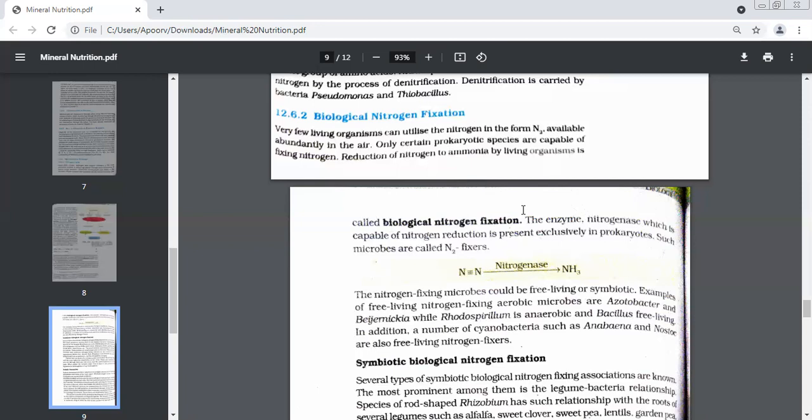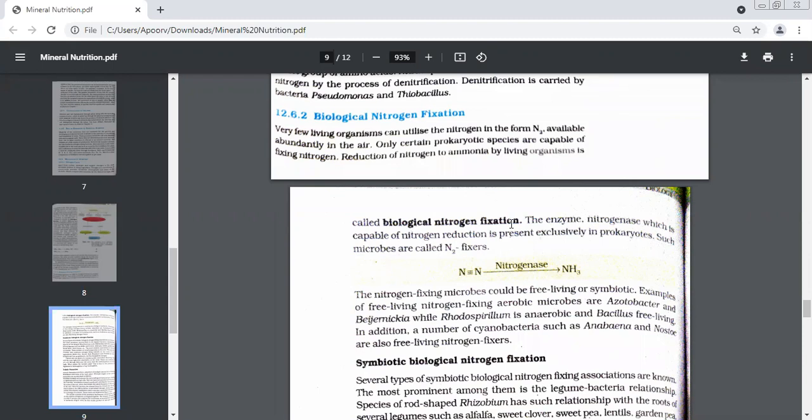Understand again. Nitrogen fixation means converting N2 to ammonia, and living organisms do this. So this process is known as biological nitrogen fixation.